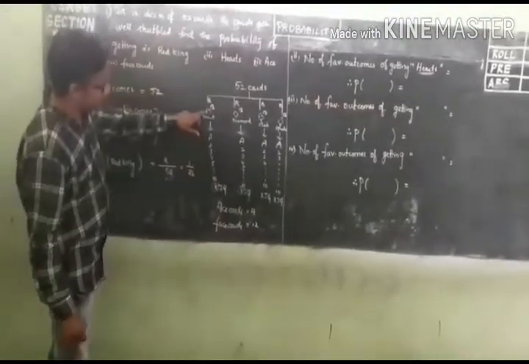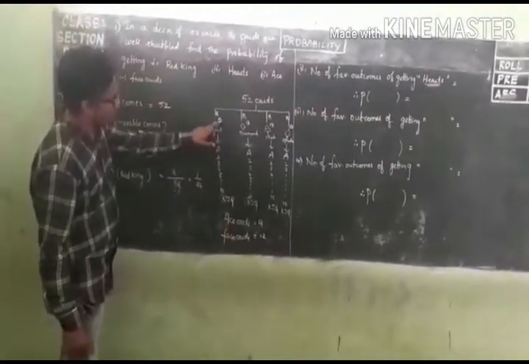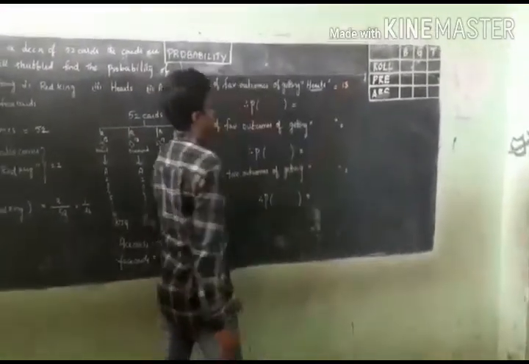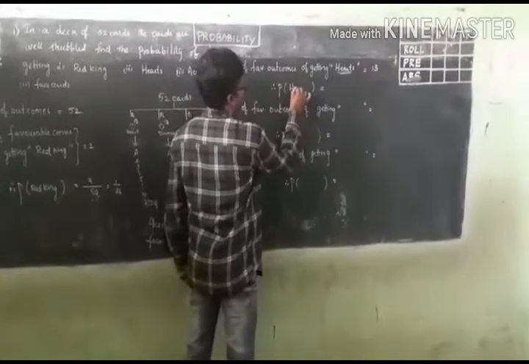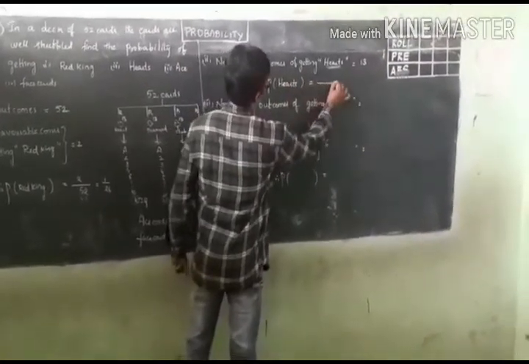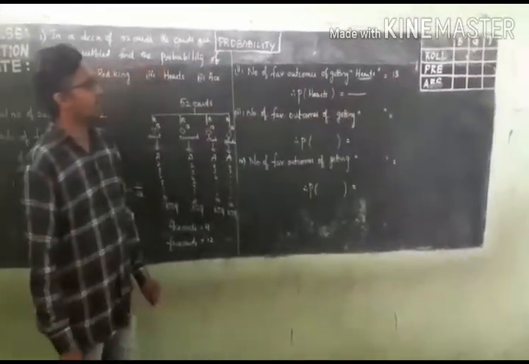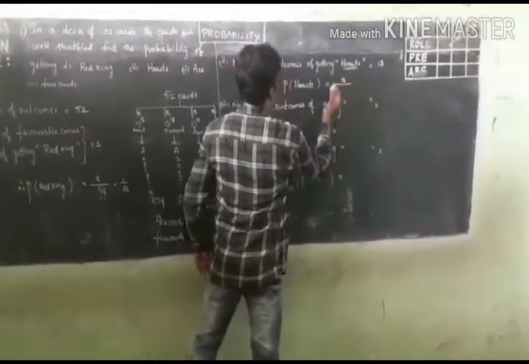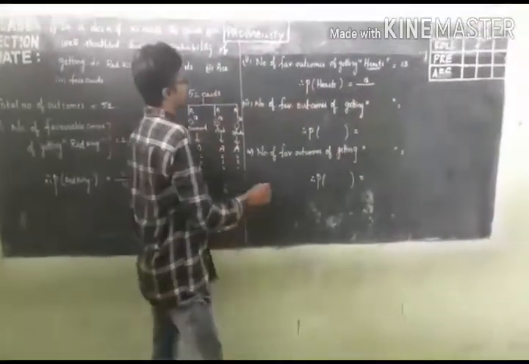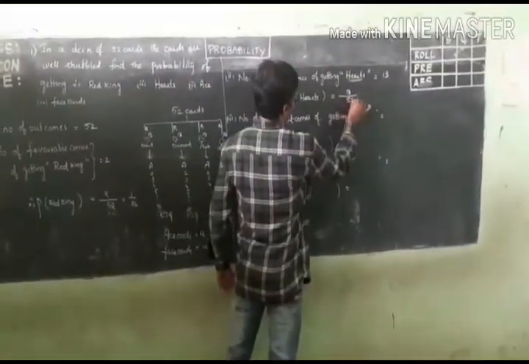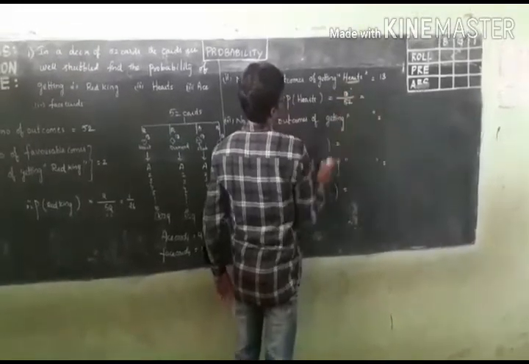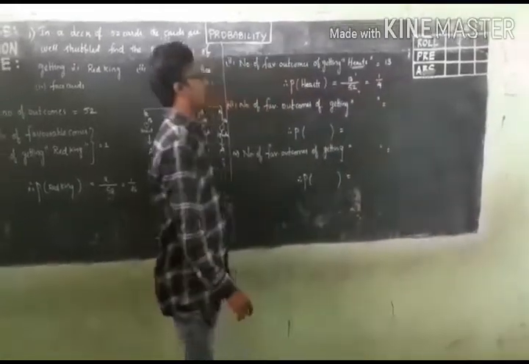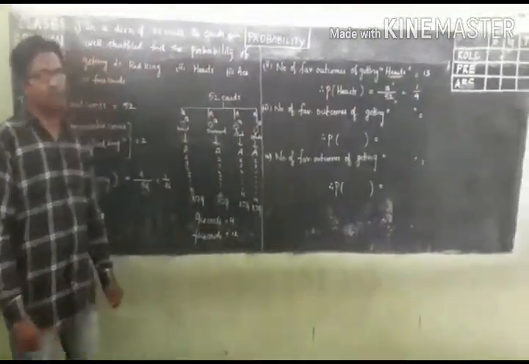Here are the hearts. The total number of hearts is 13. So the number of favorable outcomes is 13, and the probability of getting hearts is 13 divided by 52. After cancellation, 13 ones are 13, 13 fours are 52. That is 1 by 4. So the probability of getting hearts is 1 by 4.